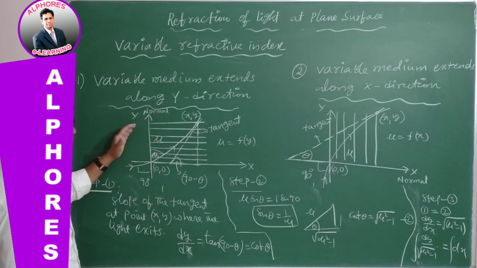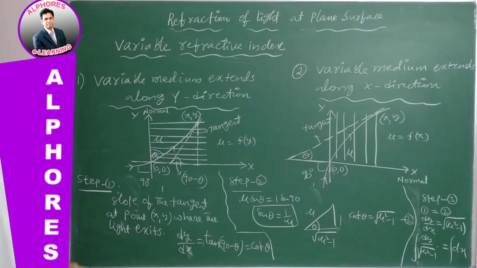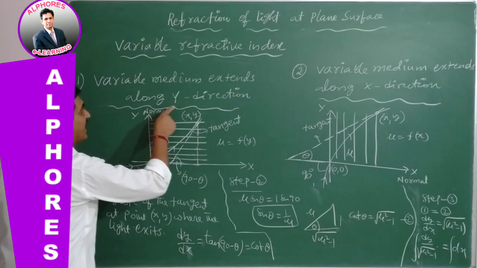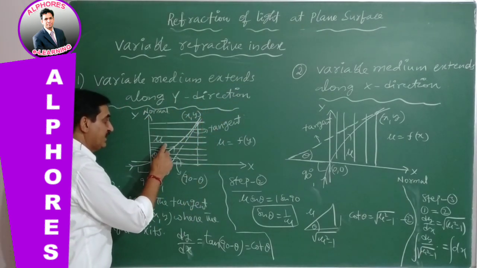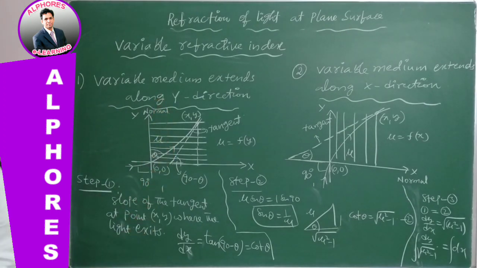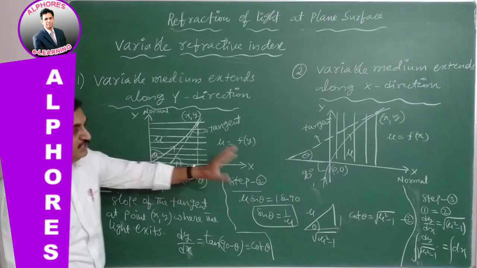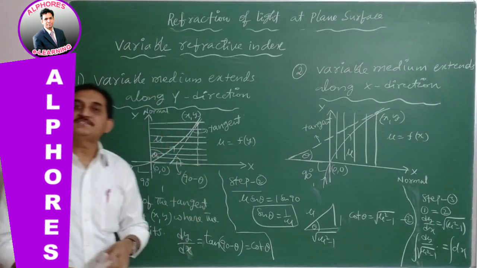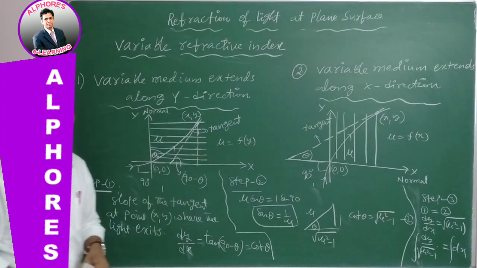Therefore, first case, variable medium extended along y direction, with parallel layers parallel to the x-axis. Here refractive index is a function of y, because mu changes along y direction.